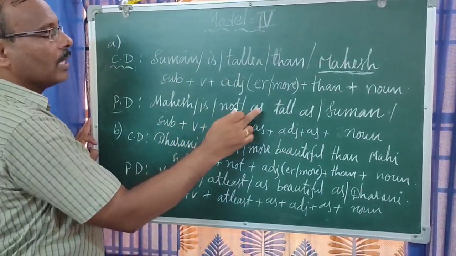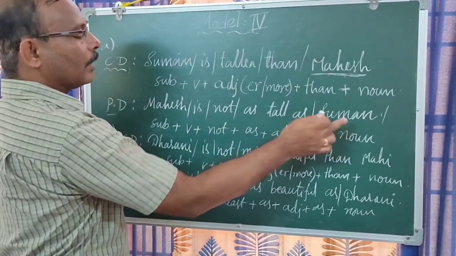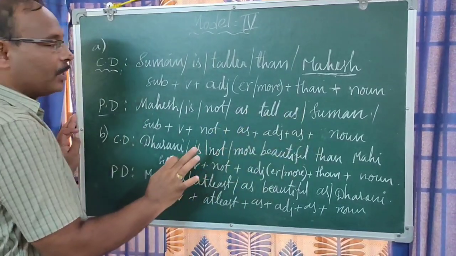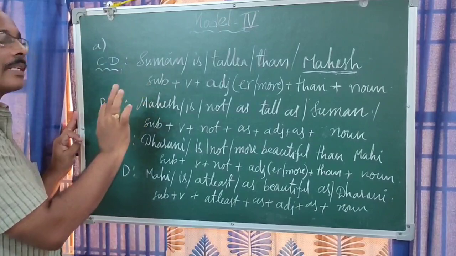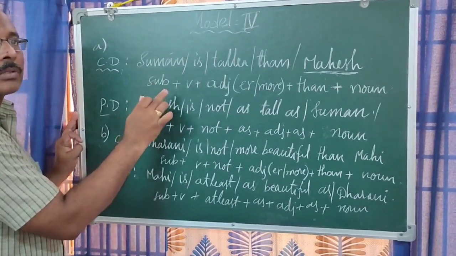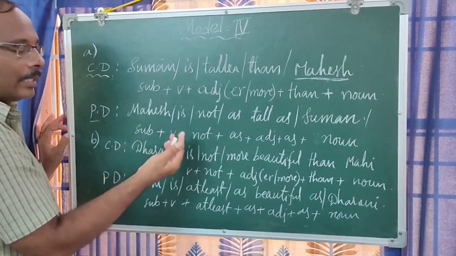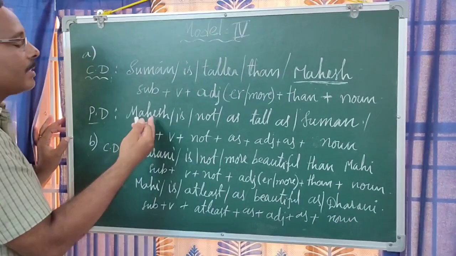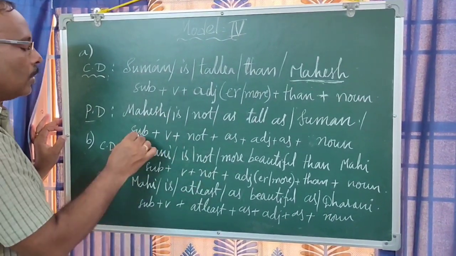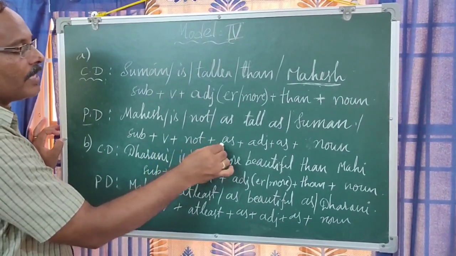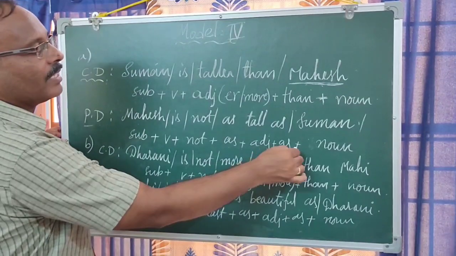Mahesh is not as tall as Suman. That means Mahesh is short compared to Suman. That is the meaning of this one: these two are not equal. One is somewhat taller than the other one, or otherwise one is somewhat shorter than the other. So here subject plus verb plus not plus as plus adjective plus as plus noun.